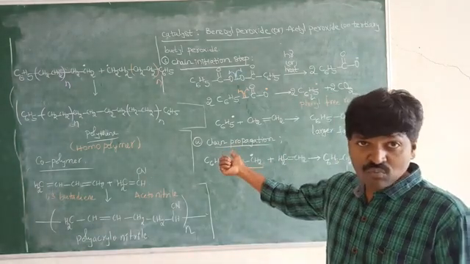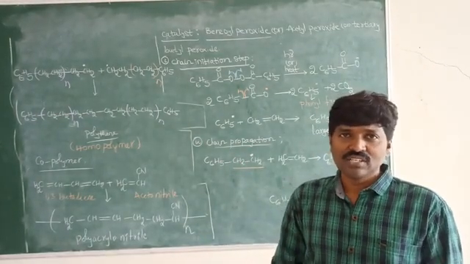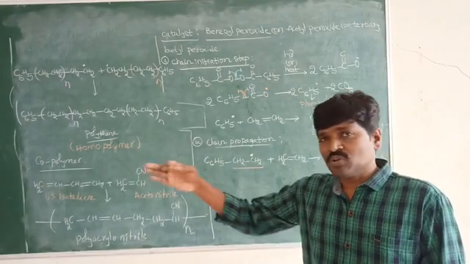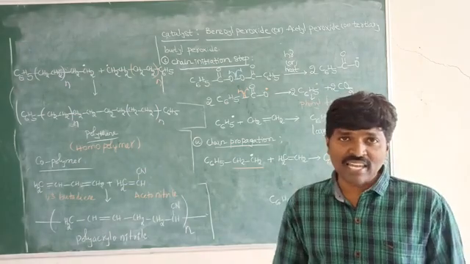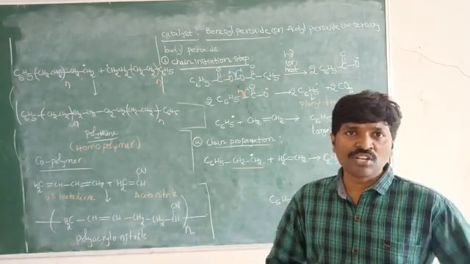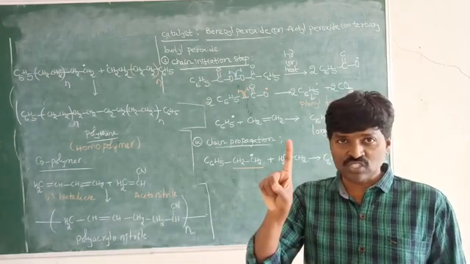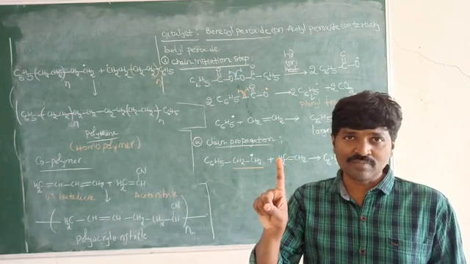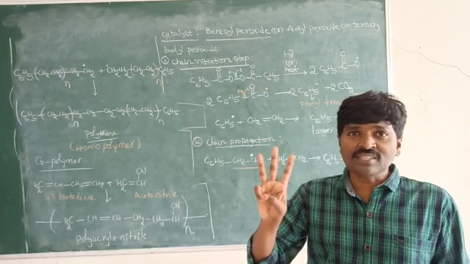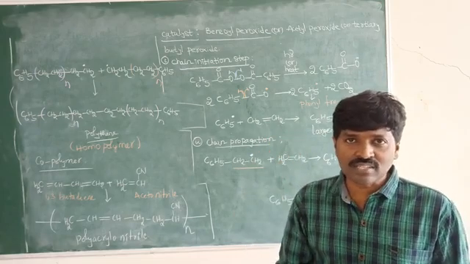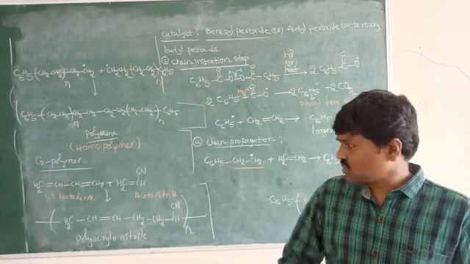Now we have discussed addition polymerization, and now we know its meaning. These reactions occur through the free radical mechanism. In the free radical mechanism, already we know, we observe the involvement of three steps. What are the three steps? First step is the chain initiation step, second is the chain propagation step, and third is the chain termination step.